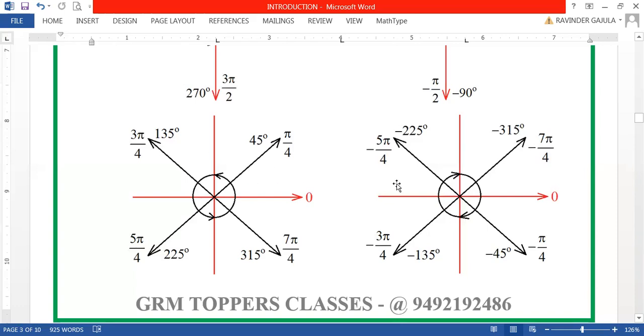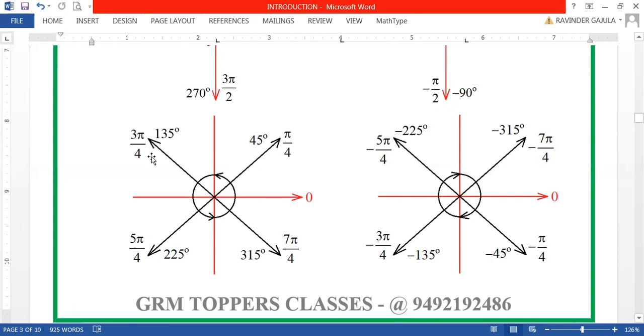Now this is the diagram for clockwise rotation and angles along the midways of quadrants. Along the midway of the fourth quadrant in clockwise direction, it is minus pi by 4 or minus 45. Along the midway of the third quadrant in clockwise direction, it is minus 135 degrees or minus 3 pi by 4, you can see. In clockwise direction, along the midway of the second quadrant, it is minus 5 pi by 4.